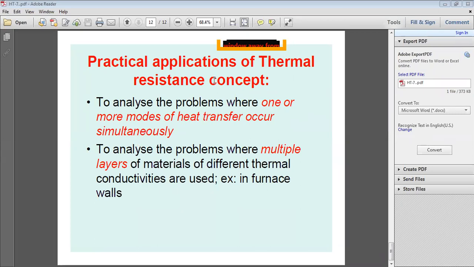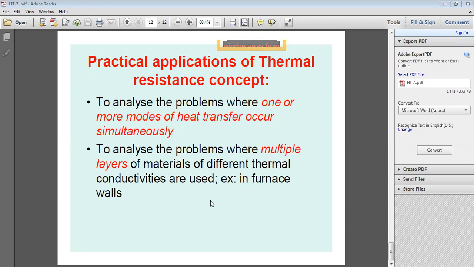And where else do you apply the thermal resistance concept? To analyze problems where multiple layers of materials of different thermal conductivities are used. If you use different materials, different conductivities will be there. For example, in furnace walls, as already explained, there is a brick wall, a steel plate, and outside that there is an insulating material.